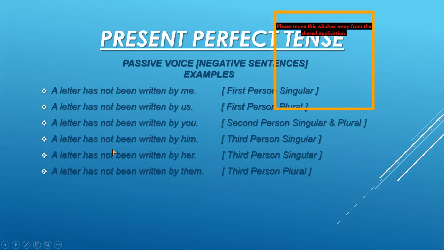A letter has not been written by him, full stop. A letter has not been written by her, full stop. These are the examples for third person singular. And the last example is a letter has not been written by them, full stop. It is the example for third person plural.